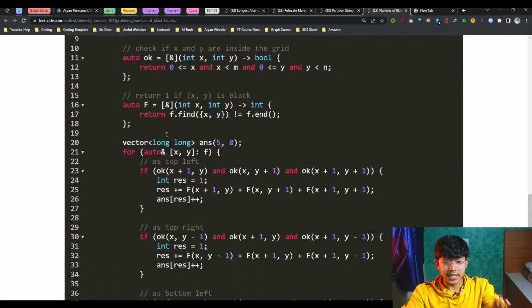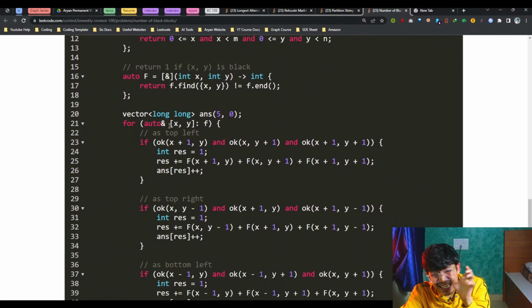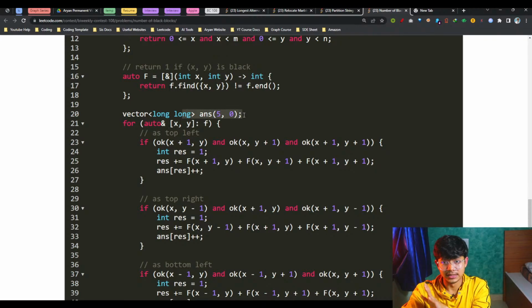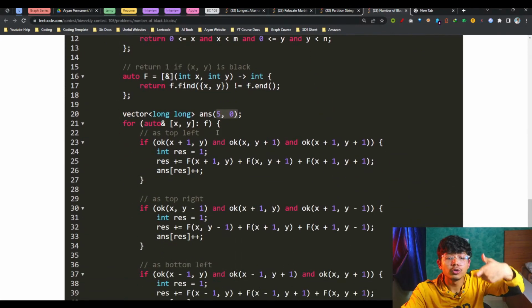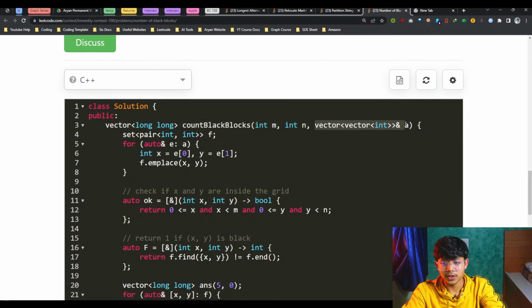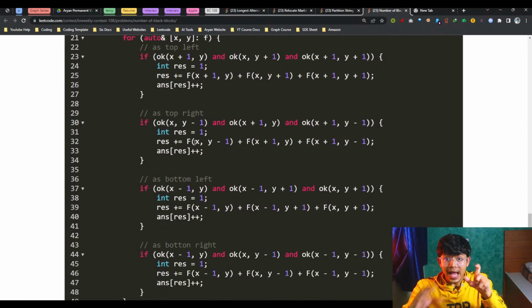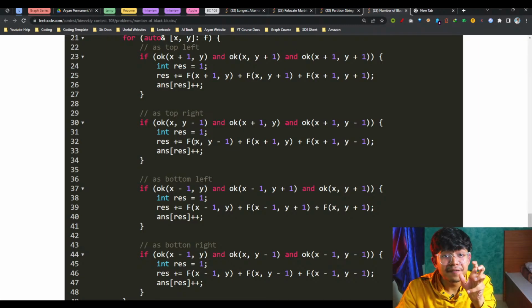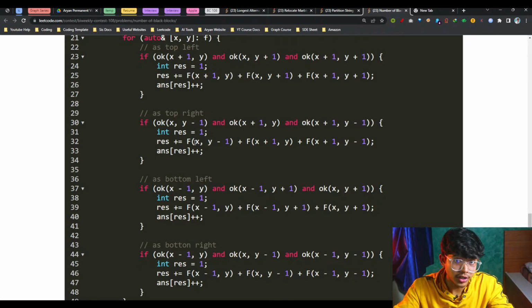Now, when it is done, you have to start off with your answer and build it. You go through every one of those coordinates which you have in your set, or you can easily go through the vector also. Now, as I told you, every cell will have 4 blocks it can contribute to.